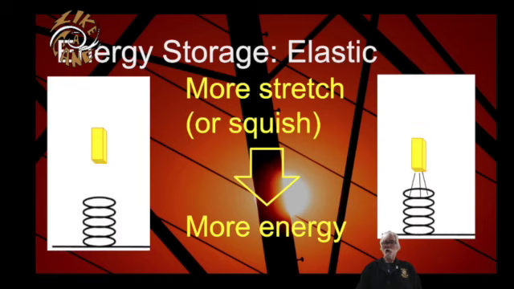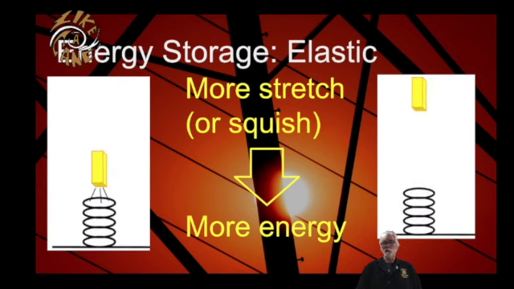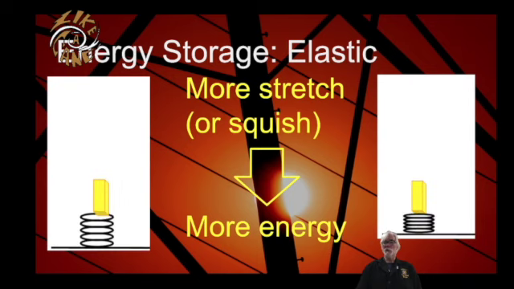Now, this also works for stretching a spring. If you stretch a spring out, you also store energy. The more you stretch it, the more energy is stored as elastic energy. It's also important to note that many other things can store elastic energy than just springs. Some examples are rubber bands, bungee cords, a bouncy ball, pretty much anything that will change its shape by squishing it, stretching it, or bending it, and then it will go back to its original shape and release that energy.